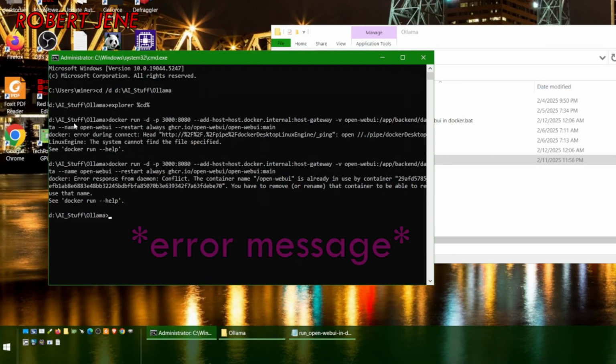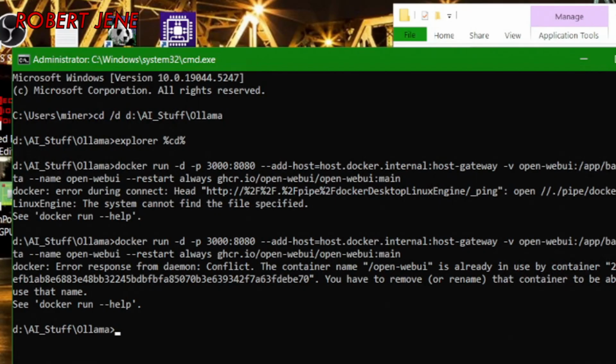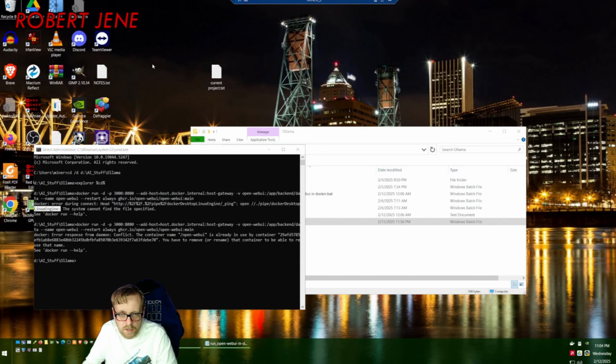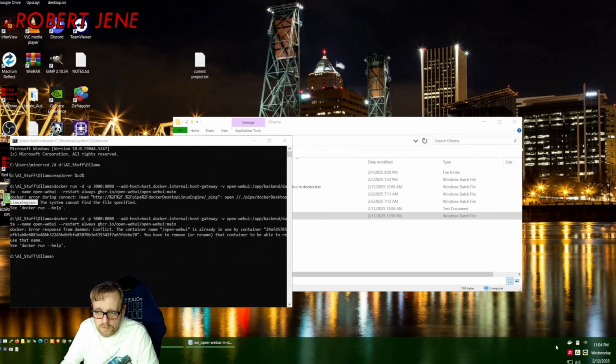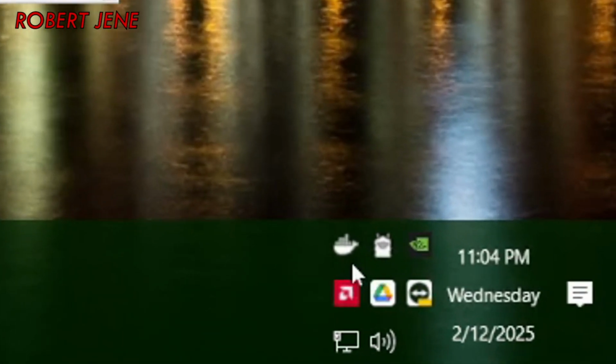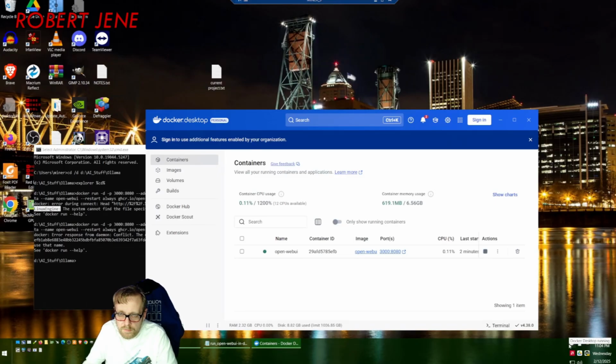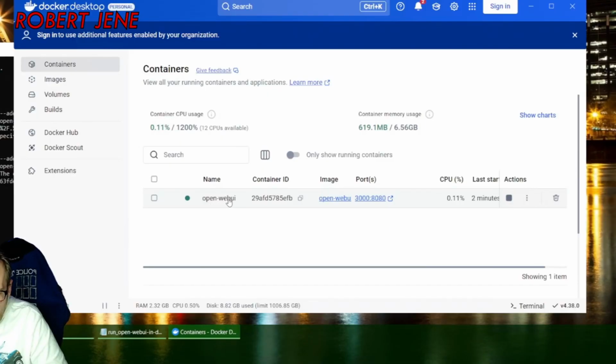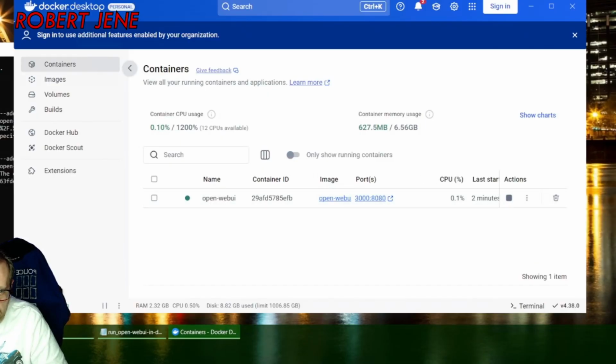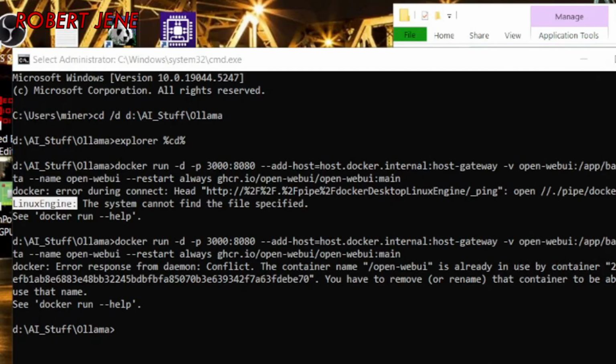Because if you don't, you'll get this error. The system cannot find the file specified because the Linux engine could not find Docker. Sometimes Docker Desktop won't pop up after you launch it from the start menu or whatever. So you have to find it down here in the system tray, and it's this icon right here. And you just double click it to bring it up. In my case, I already have open-webui installed in it. That's fine, we're gonna leave that. Once you have Docker Desktop running, you can run this command.